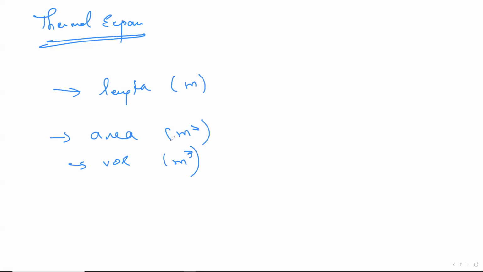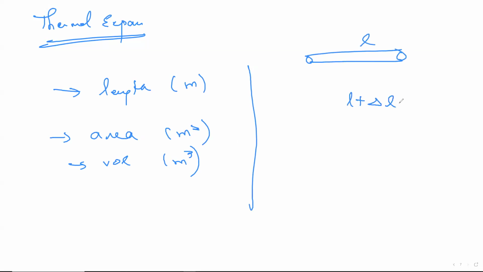So basically, whenever length increases, okay, that increase in length. So let's say you start heating one rod of length L. After heating, it becomes L plus delta L. I'll explain how. So let's say the rod was 10 meters. After heating, it became 10.5 meters. So what's the difference? The difference was equal to 0.5 meters. So the difference in physics is always represented by delta. So delta is equal to 0.5.